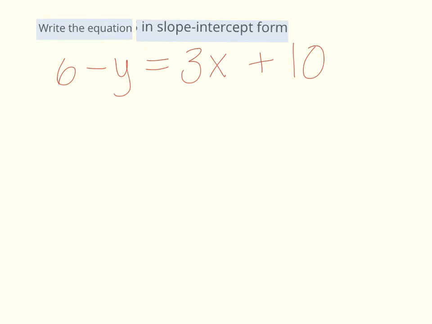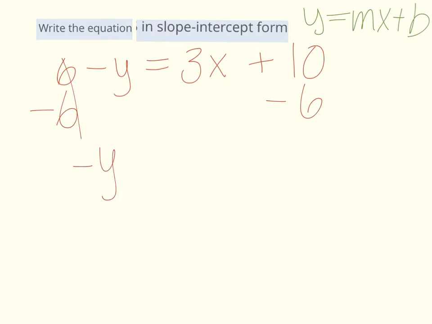Okay, next, write the equation in slope-intercept form. So again, we want it to be in y equals mx plus b form. So really all we're doing is trying to isolate the y. So in this case, the only thing that's on the same side as our y is the 6, and I get rid of that by subtracting it. So I'm going to subtract 6 from both sides. I get negative y is equal to 3x plus 4.